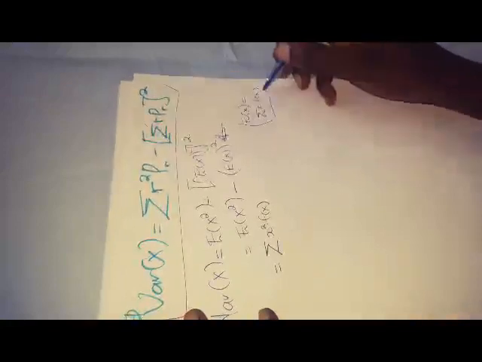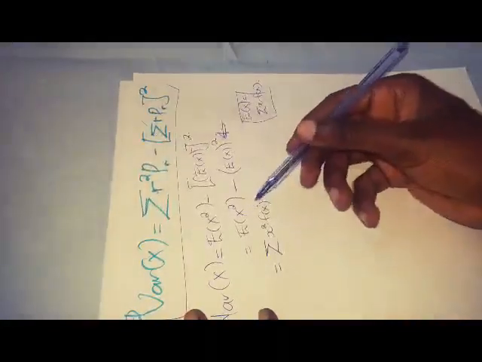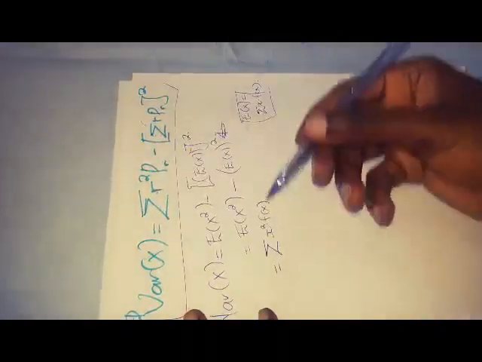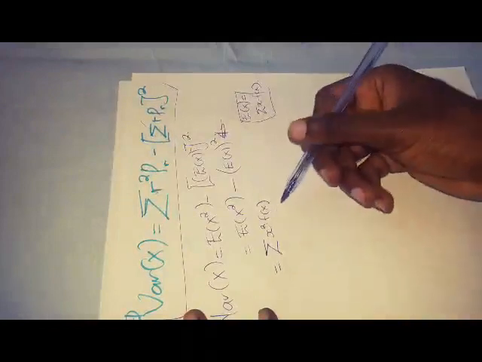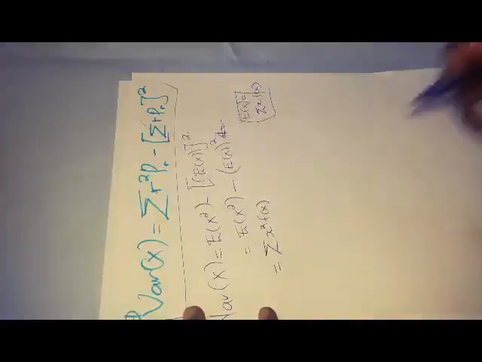Now in math, when you have the expectation of a variable squared, it is the same as that variable squared times the function of x, or the probability of x, depending on what you are doing.